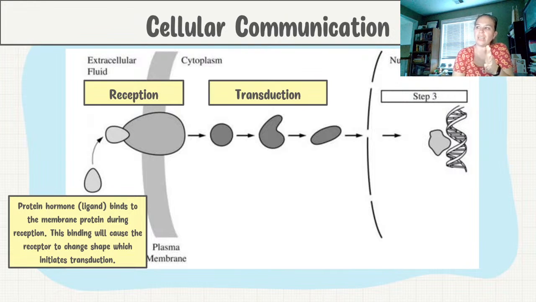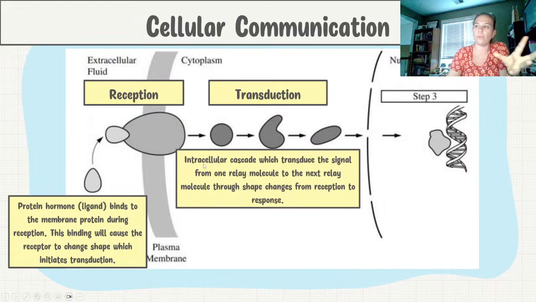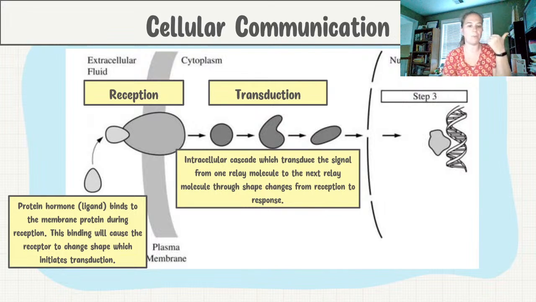So step 2 is that transduction. As you see, we've got these relay molecules. It's not that one thing is changing into another thing. It's that we are going to see the process where we're cascading to transduce the signal from one relay molecule to the next relay molecule, which you can see through shape changes of those relay molecules. Anytime you bind something to a protein, it always changes shape. That's something I tell my students, and I assume you can know that also: anytime you bind something to a protein, it will always change shape. That would be if we're looking at a transport protein, or an enzyme, anytime you have a protein. If you bind something to it, it will always change shape, and that's important for us to know and recognize.